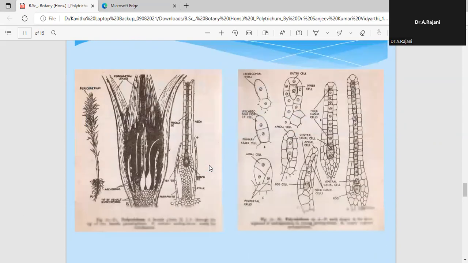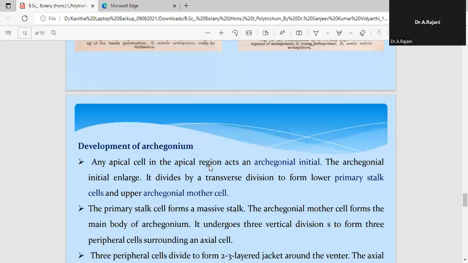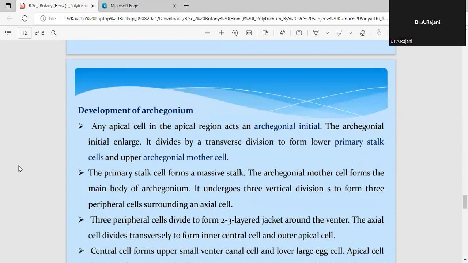Whereas in the antheridial head, depending upon the number of antheridia, the antheridia and the paraphysis will be alternating with one another. That is, if there are 4 antheridia, there will be 4 paraphysis, or 6, vice versa. Each antheridium will alternate with one paraphysis.